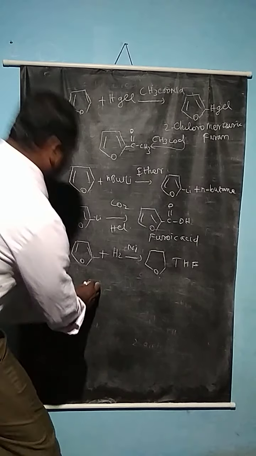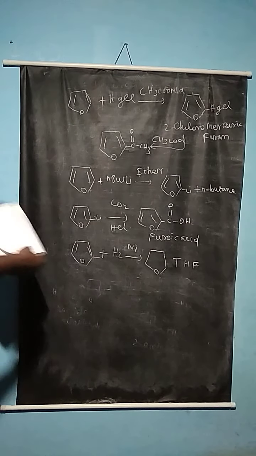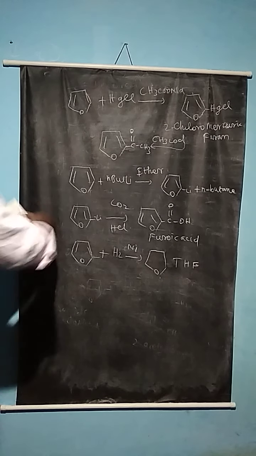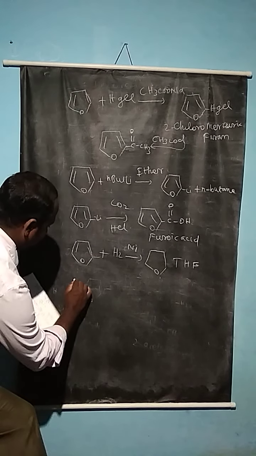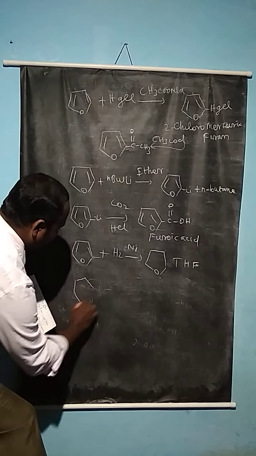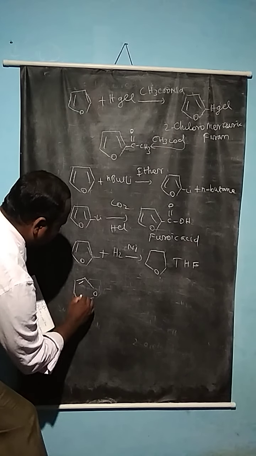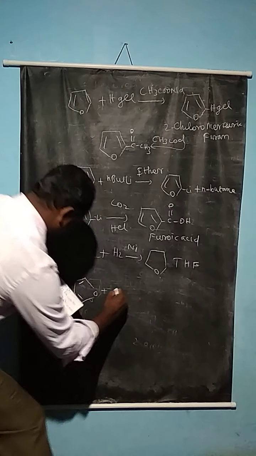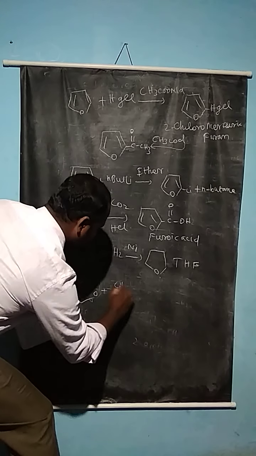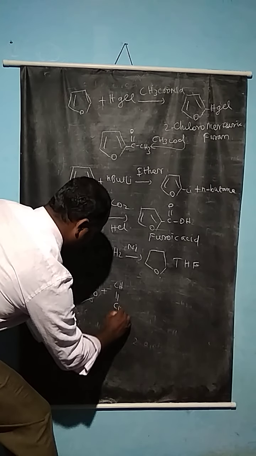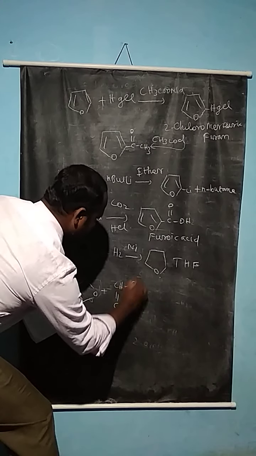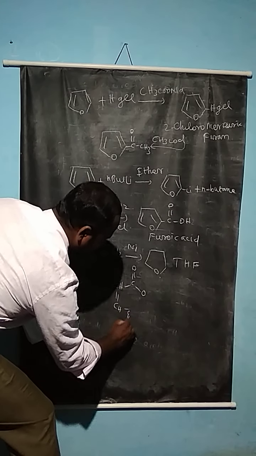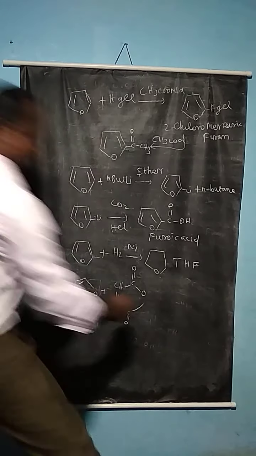So, the Diels-Alder reaction. The furan compound undergoes the Diels-Alder reaction like this. When the furan compound reacts with a substance like maleic anhydride, CH=CH with C=O on each side, so this is maleic anhydride.